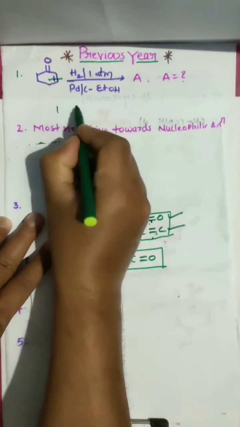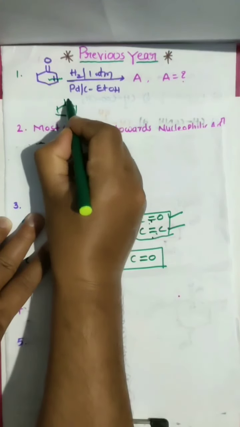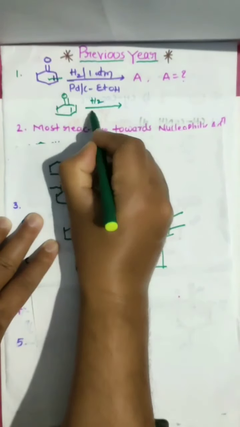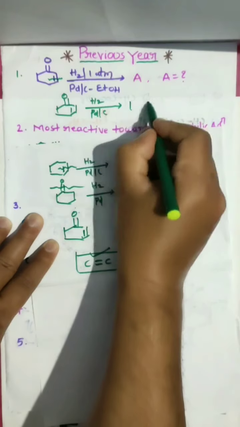Then in the presence of hydrogen, palladium and carbon, you get a ketone.